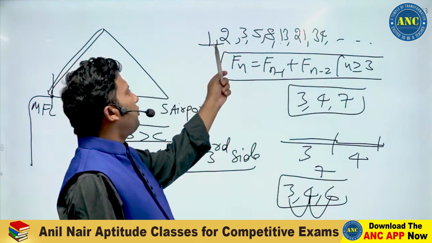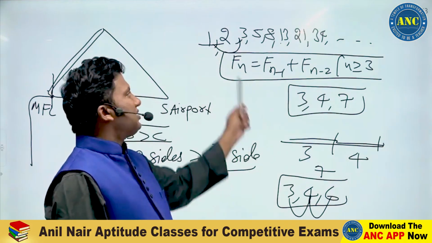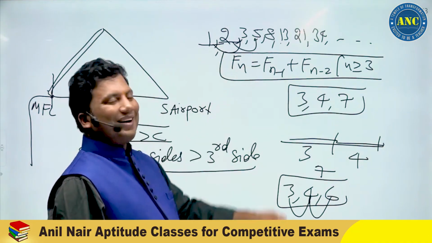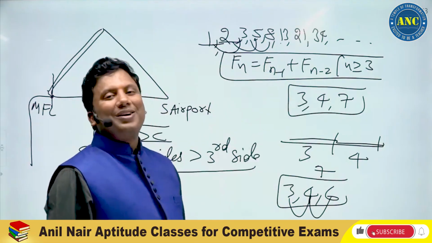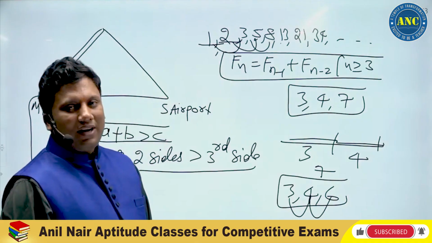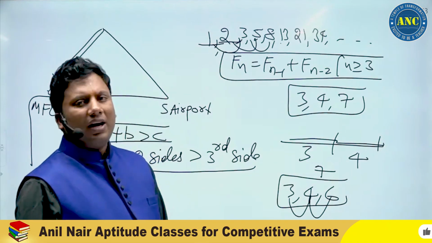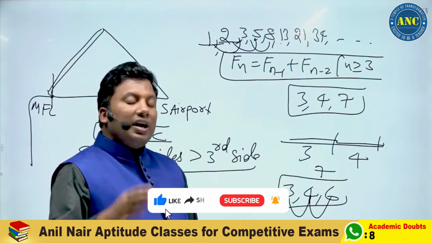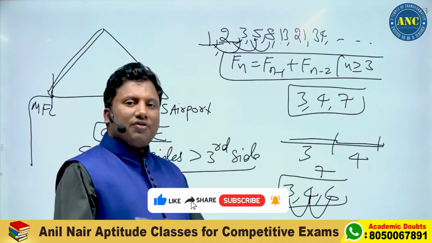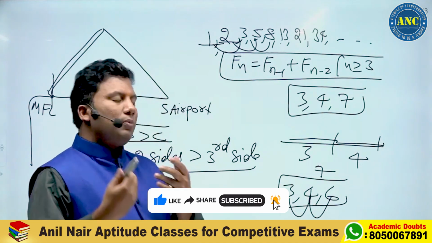Why? Because the sum of two is equivalent to the third side. It cannot be less than. If it is less than, it will never form a three-sided closed figure. It cannot be equivalent to, because it forms a straight line. It has to be greater than.